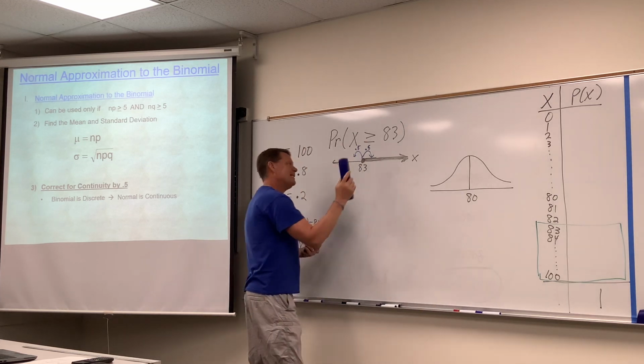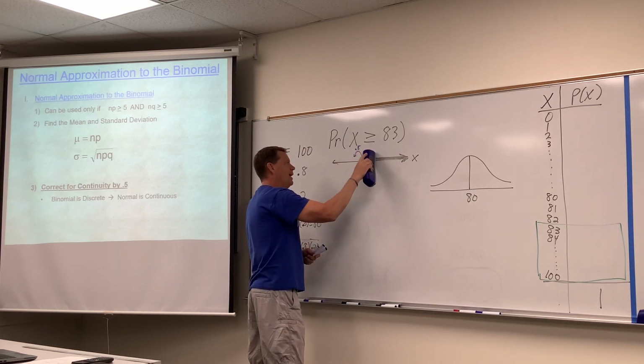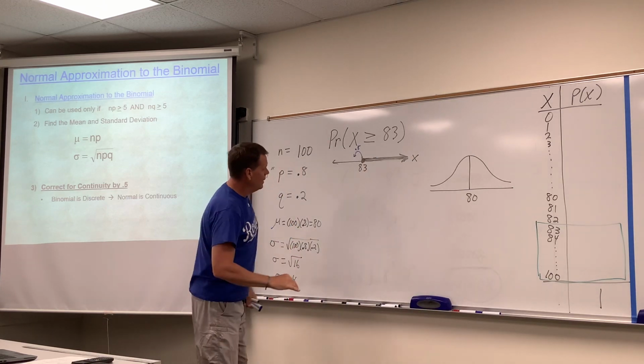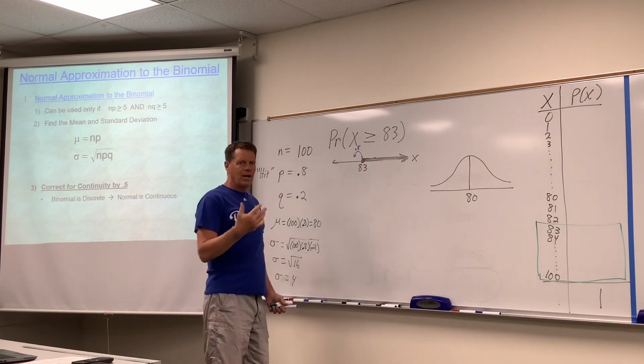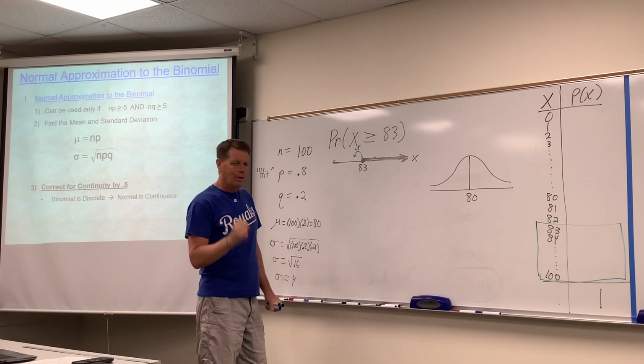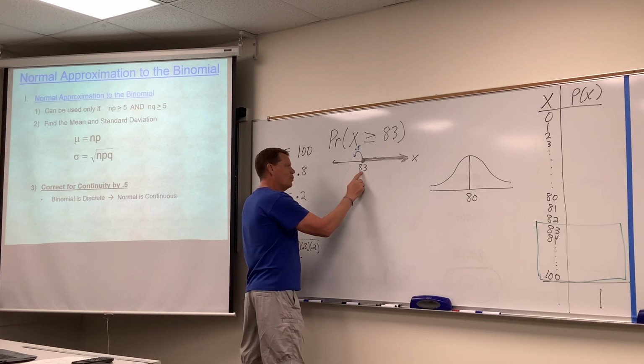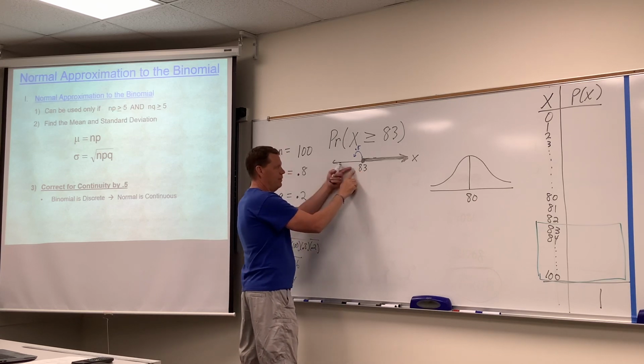So the proper way to do it, and again, we'll keep practicing in example 3, this is the key step in this: correcting for continuity in the proper way, remembering to do it and doing it in the proper way. In this question, we need to come down to 82.5. See, 83 minus 0.5, 82.5.